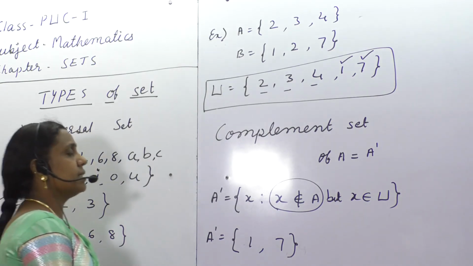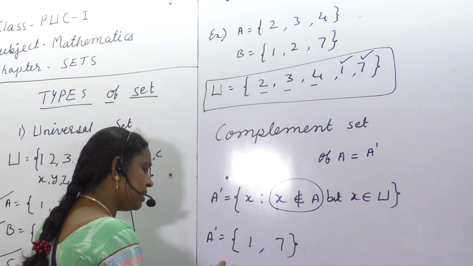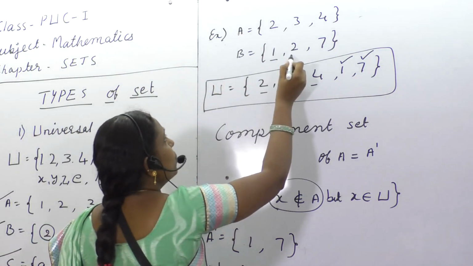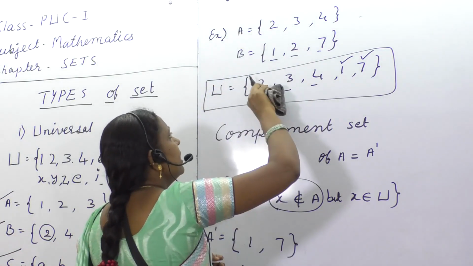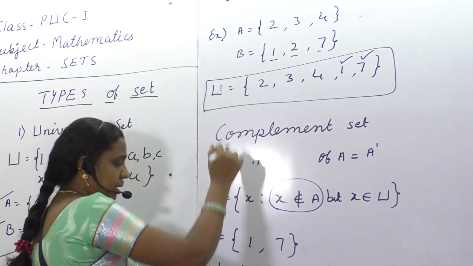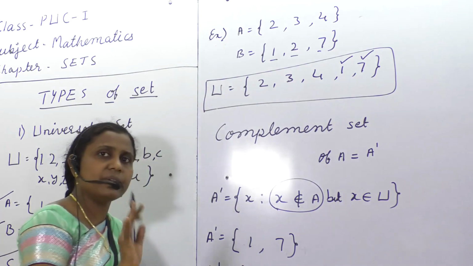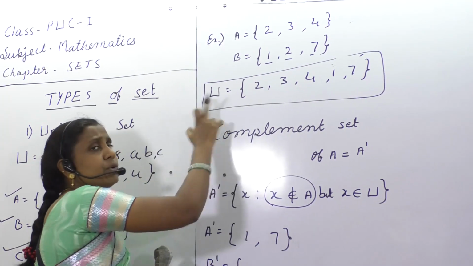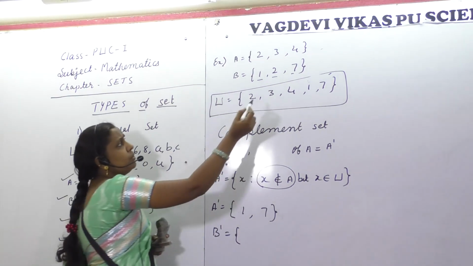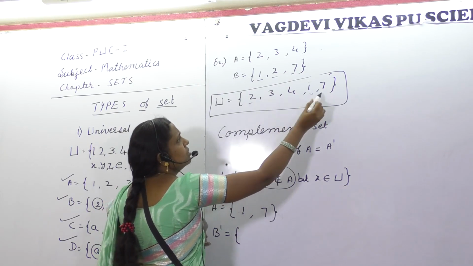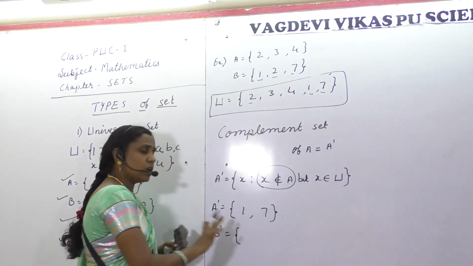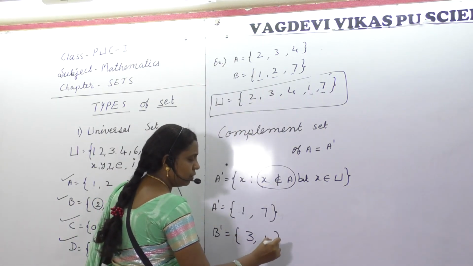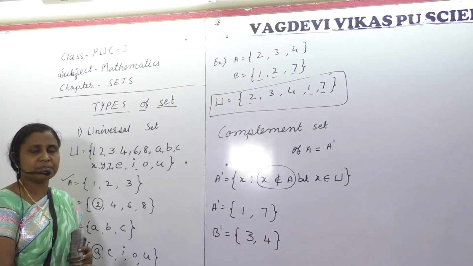Next, if B dash is required, check B dash. B means 1, 2, 7 are there. How many? 3 elements are there. In the set B dash, 1, 2, 7 must not be there. So what should be there? You have to compare with the universal set. Let me mark 1, 2, 7. These marked elements must not be there in B dash. So the unmarked elements, 3 and 4, 2 elements, you can include in B dash.